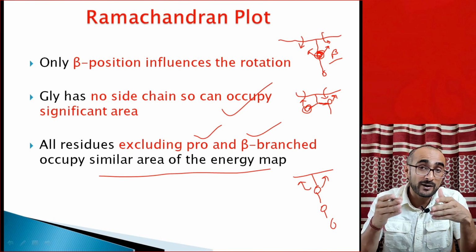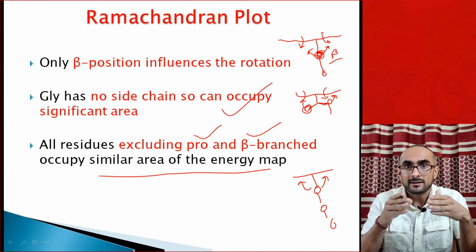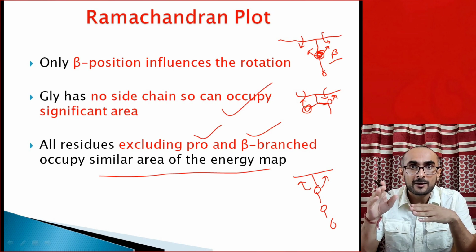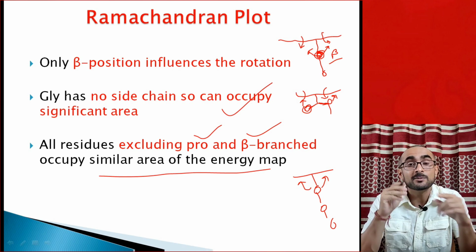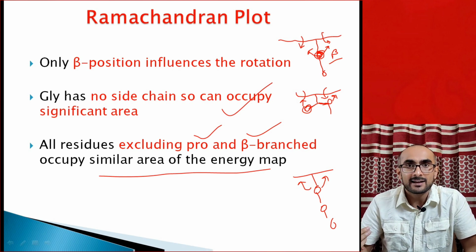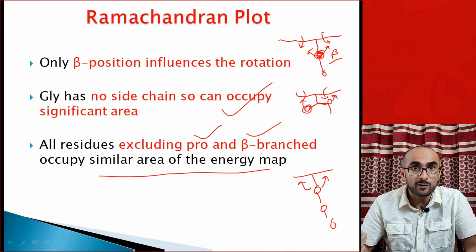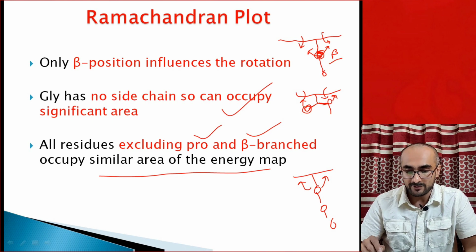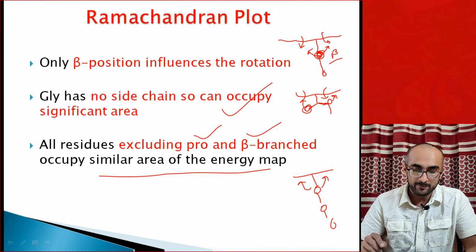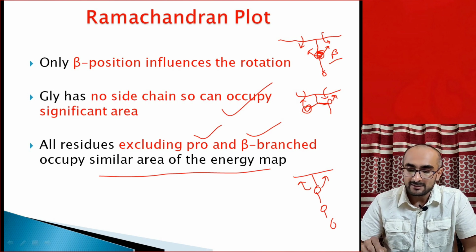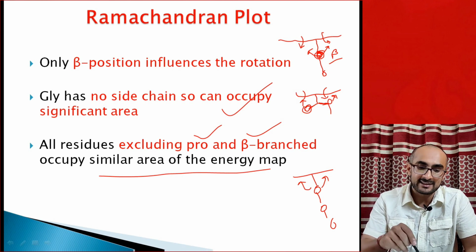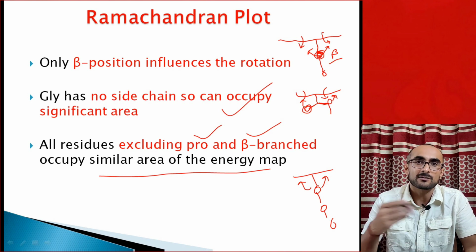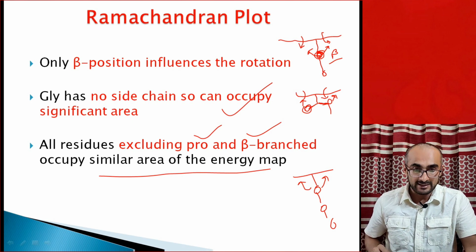If you talk about tryptophan or you talk about alanine, tryptophan has a very bulky side chain, but the effect on phi psi rotation is due to the C beta atom only, and the C beta atom is present in all the amino acids except glycine or proline. So in those cases where no beta branching is there, and proline, all the amino acids occupy a similar area in the Ramachandran plot. And of course glycine is a great exception because it can occupy maximum space due to the missing side chain of the glycine amino acid.